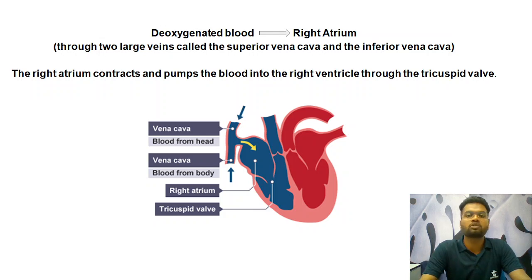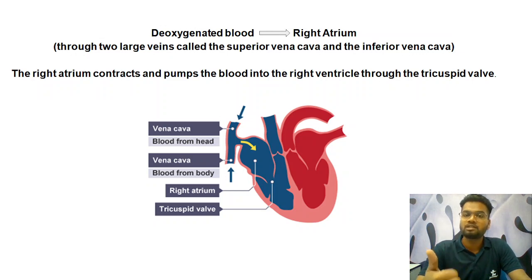There is logic behind this also. Superior vena cava brings the blood from the upper portion of your body, that is head, chest, neck, and inferior vena cava brings the blood from the lower portion of your body, that are legs, thighs, stomach, digestive system. So this is the logic to understand here. Superior vena cava brings the blood from the upper part of your body, and inferior vena cava brings the blood from the lower part of the body.